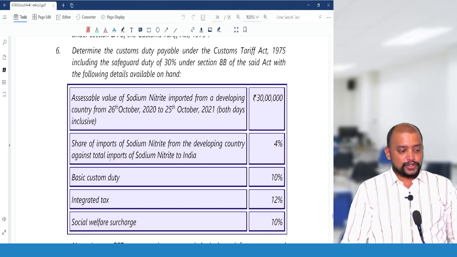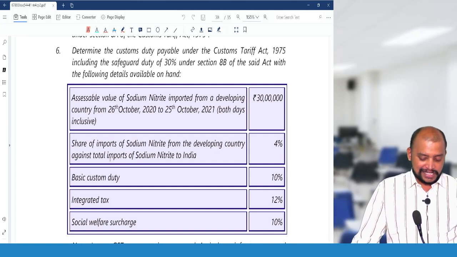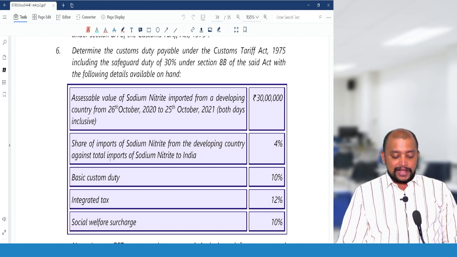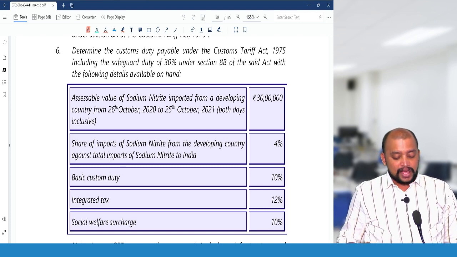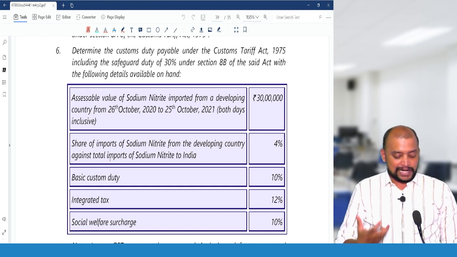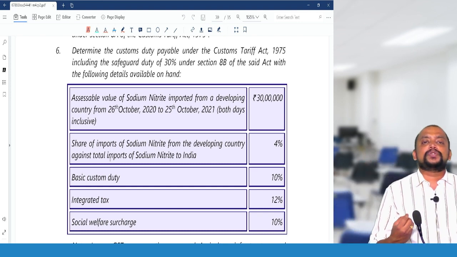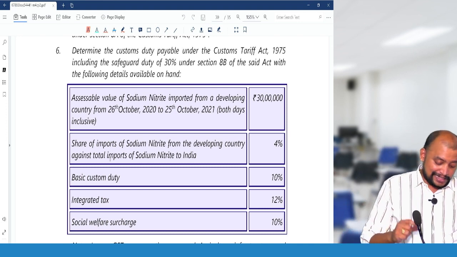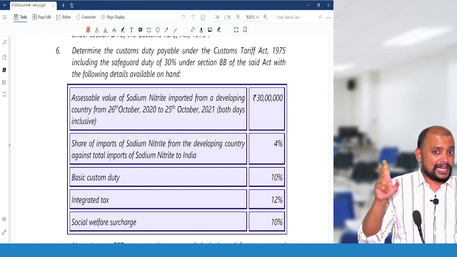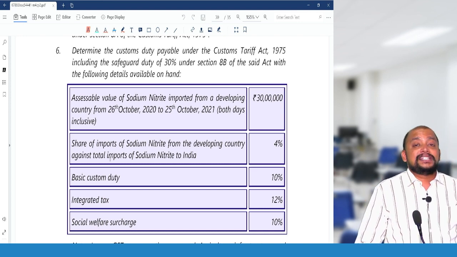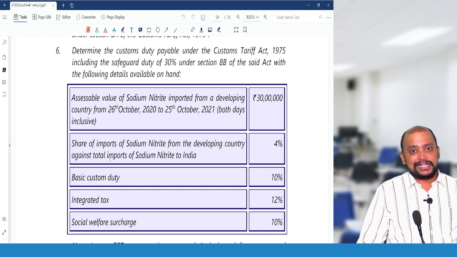Determine the customs duty payable under the Customs Tariff Act 1975, including the safeguard duty of 30% under section 8B of the said Act, with the following details available on hand. So safeguard duty is usually a percentage, but on what is that percentage computed? That percentage is computed on assessable value or landed value. Now, what is the landed value? Assessable value plus basic customs duty plus social welfare surcharge.